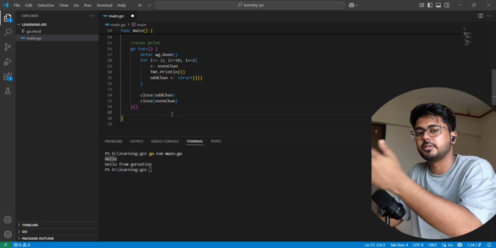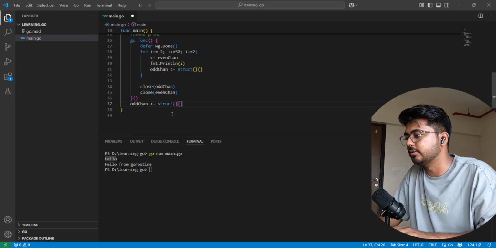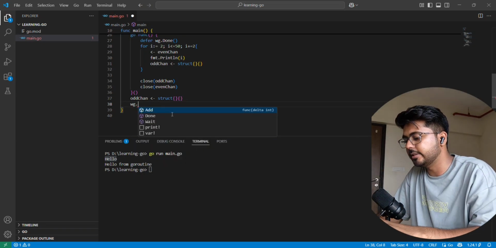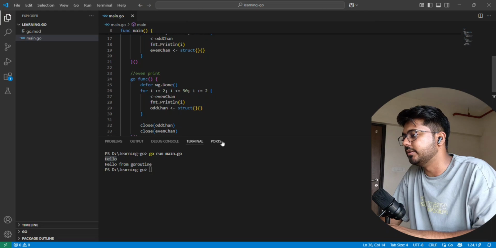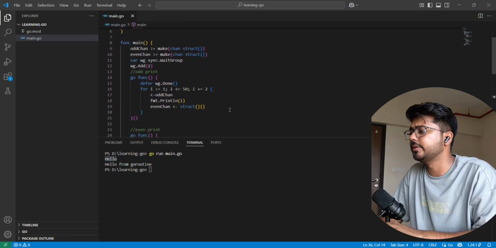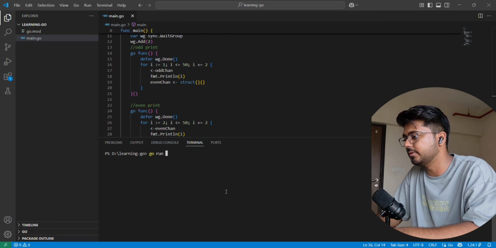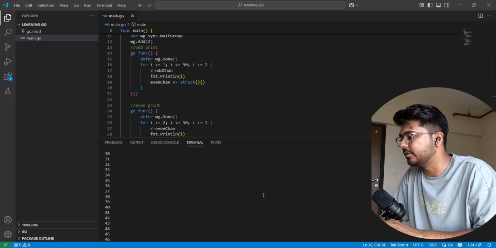So to get the execution started, I will firstly signal the odd channel with my empty struct, saying yeah, you can go ahead, and the execution should be waiting, so that we can use the wait at the end of the function. So everything seems fine to me. Let me just run that code and see if something works or not.